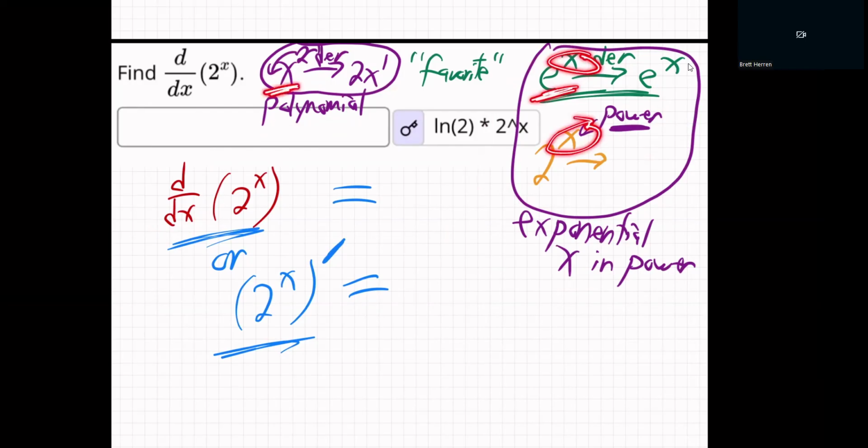But now we're talking about what happens when x gets in the power. That's different than x in the base with numbers in the power. Now we have numbers in the base with x in the power. That's a more powerful thing when x itself gets up there in the power zone. Okay, and what's the derivative rule?